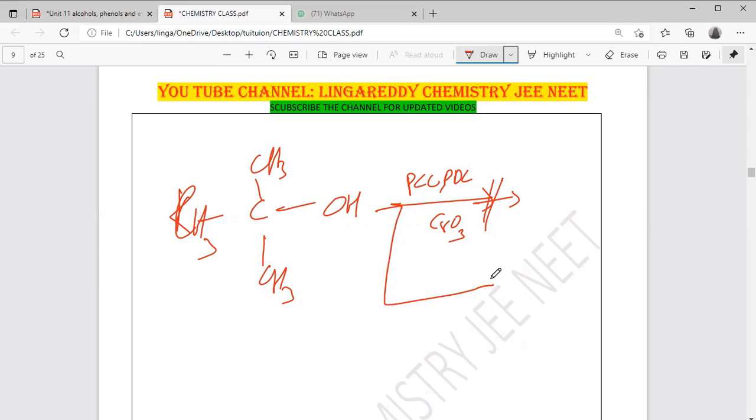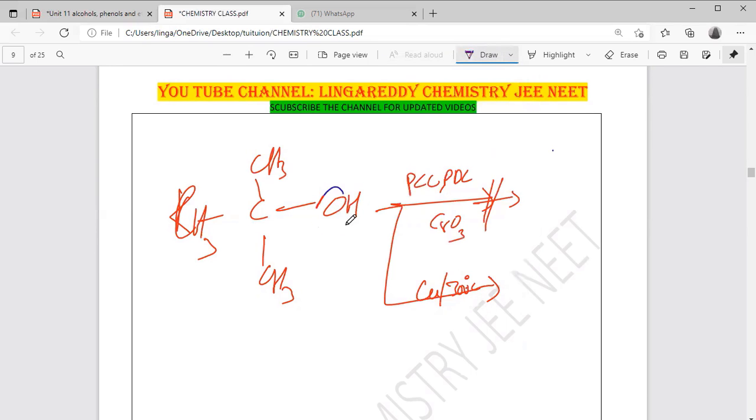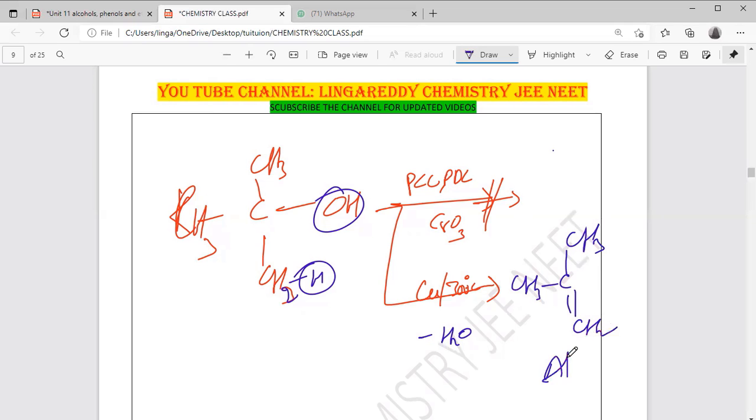But when I use copper at 300 degrees Celsius, this OH and the adjacent hydrogen are released as a water molecule, forming CH3, CH3, C double bond CH2. Alkene is forming.